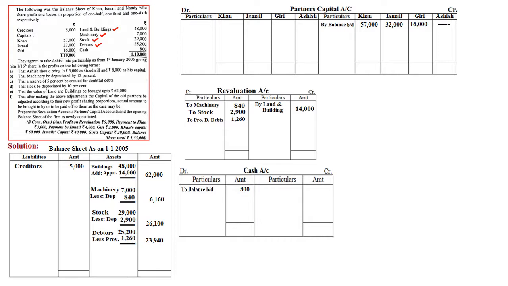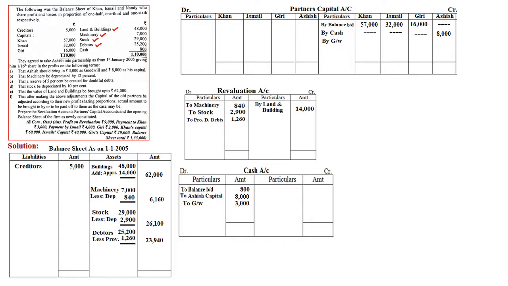So he is bringing the cash. Therefore, in the cash account, what we will do, we will write to Ashish capital 8,000 on the debit side of the cash account, and in the same way in the capital account it will be recorded on the credit side, that is 8,000, Ashish capital account by cash we will write. At the same time, for goodwill he is bringing 3,000 and this goodwill will be distributed among the old partners.